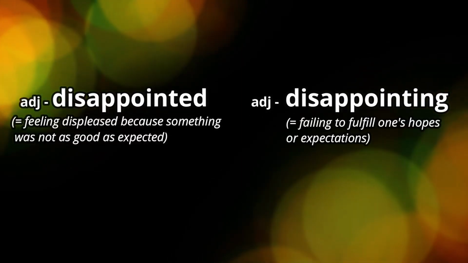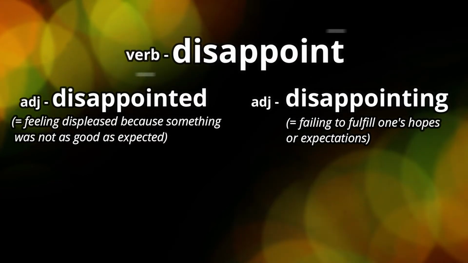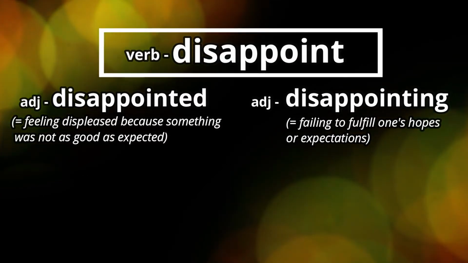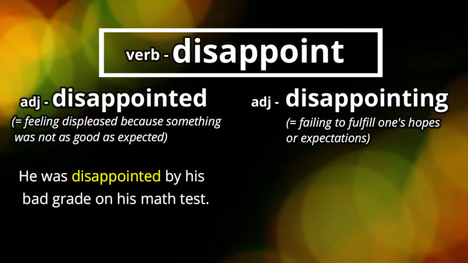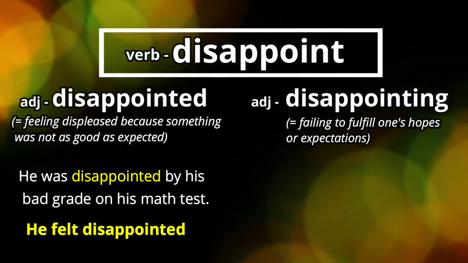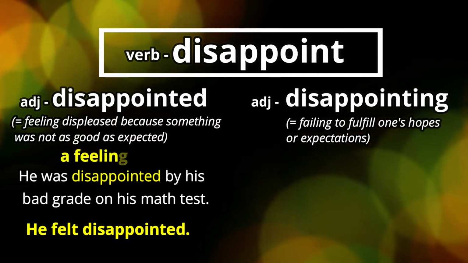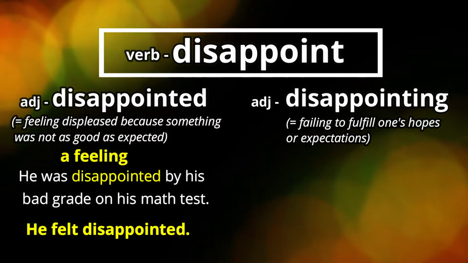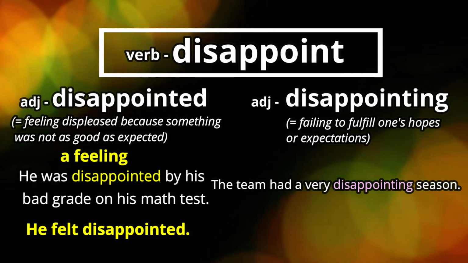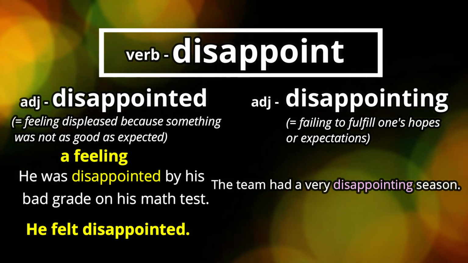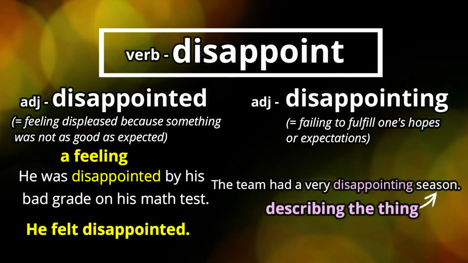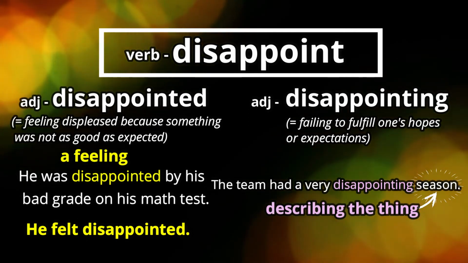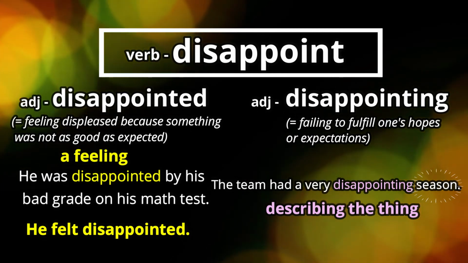Next, we have disappointed and disappointing, and these are formed from the verb disappoint. In the first example, he was disappointed by his bad grade on his math test, so he felt disappointed. It's a feeling. And in the next example, the team had a very disappointing season. So what are we doing? We're describing the thing, the season, right? That's why we use the ing.